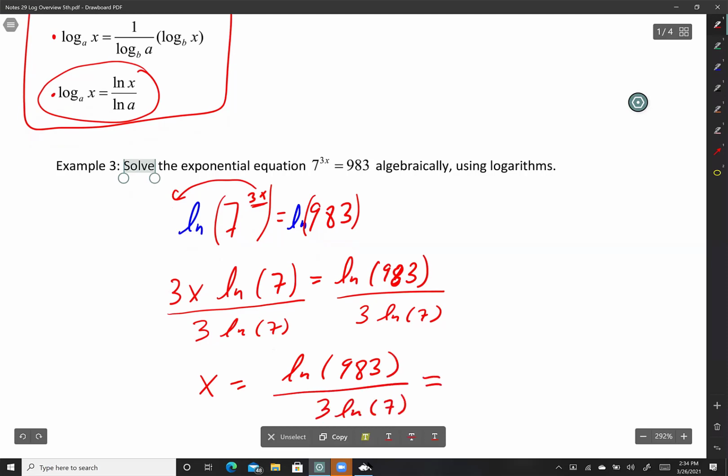Leave it alone. If you really want a number, which honestly I don't really want a number, but I'm going to go ahead and show you. I would leave it alone. That's the best answer in my opinion. If you were taking a calculus AP exam, you would leave it like that.